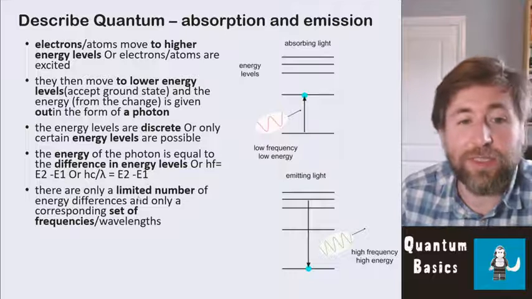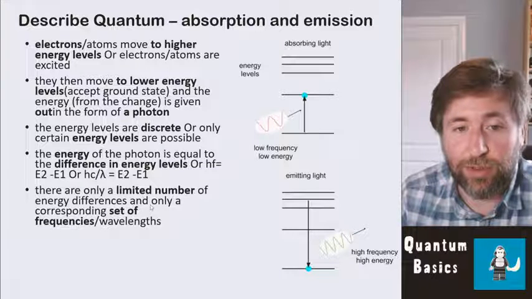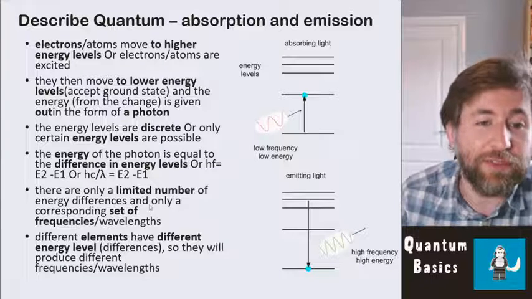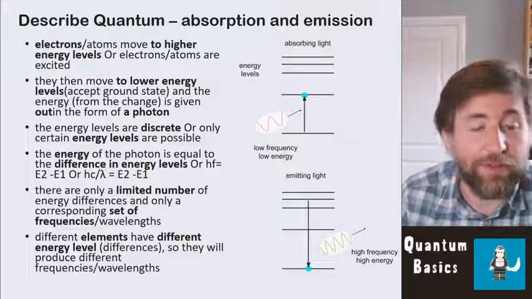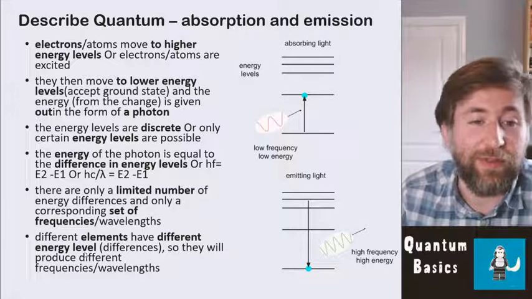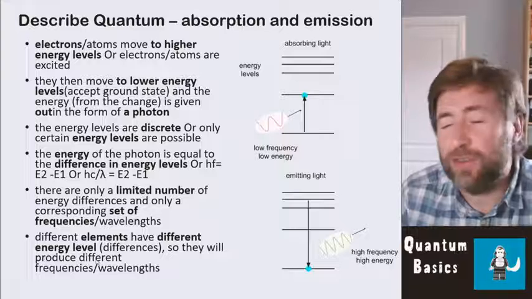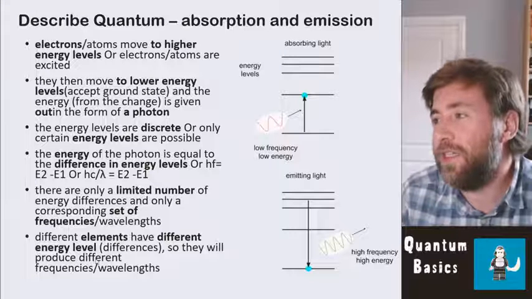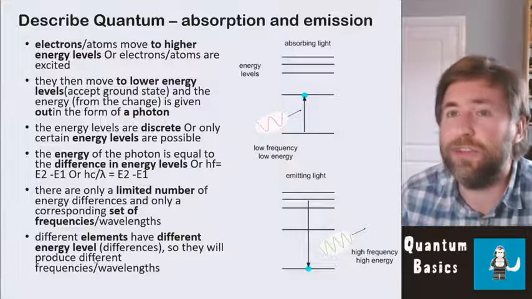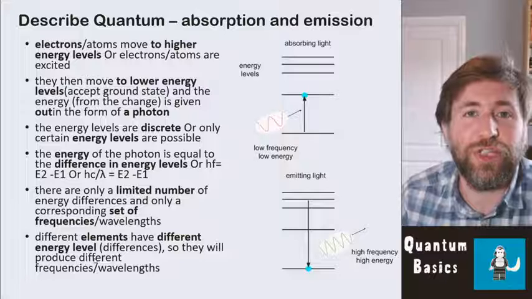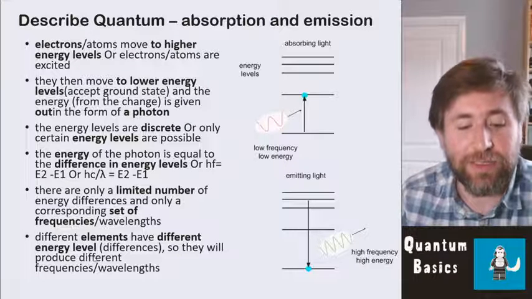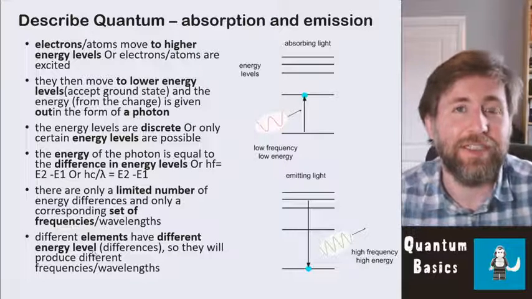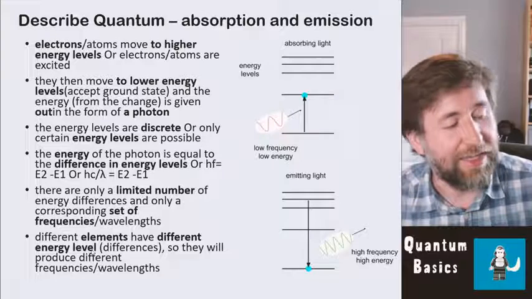There's only a limited number of energy differences that are possible. So there's only set frequencies or set wavelengths that are possible. And different elements have different energy levels, so they give out different frequencies of light. So you make sure that you get in those key terms. It's all about this idea of discrete energy level changes are possible. I would memorize exactly that term. Discrete energy level changes are possible, and you get that into your answer.